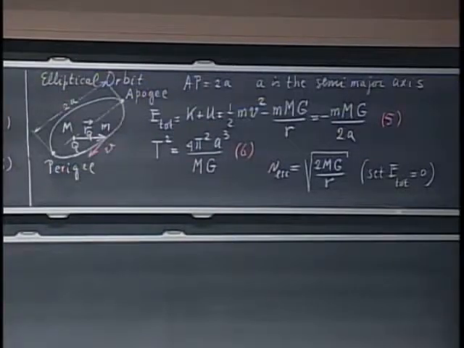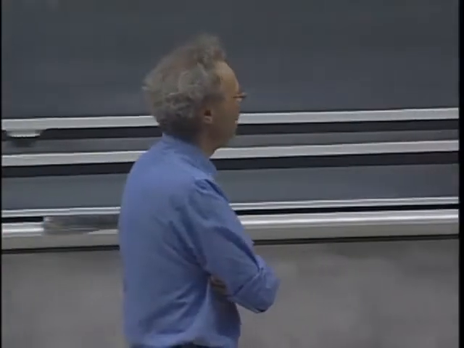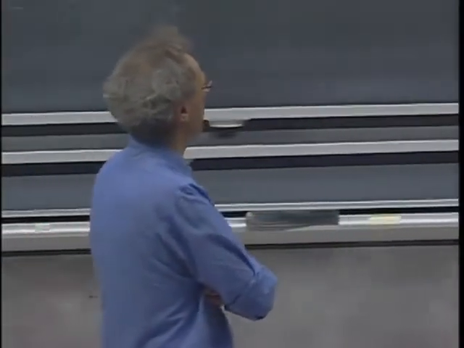No different from equation 3 for circular orbits, except that now capital R, which was a fixed number in a circle, is now a little r, and little r changes, of course, with time. Also, that velocity v in that equation number 5 will also change with time, because it's an elliptical orbit. It will not change in time in equation number 2 and in equation number 3.